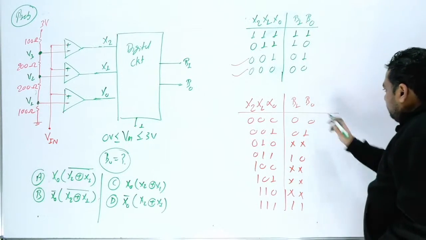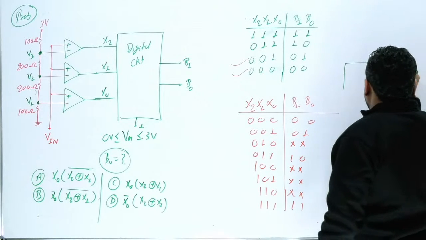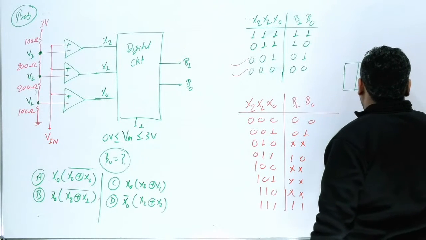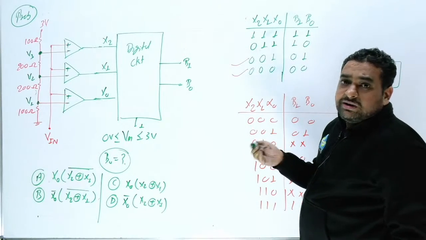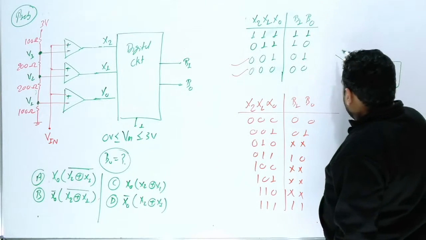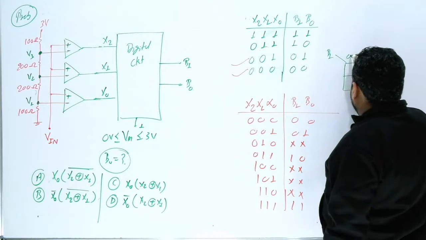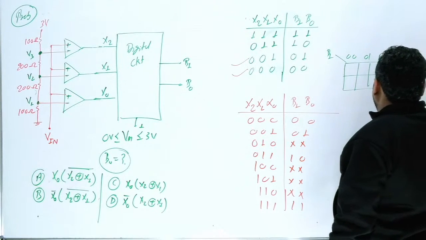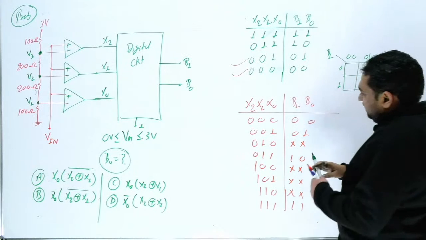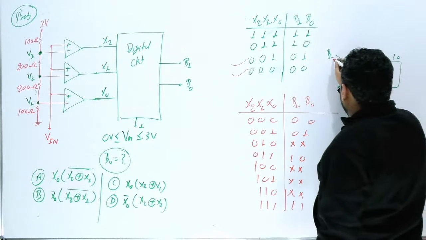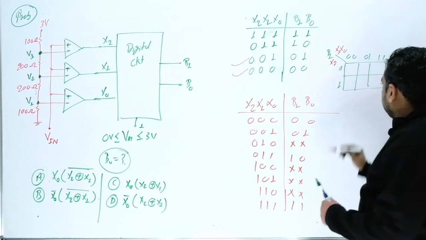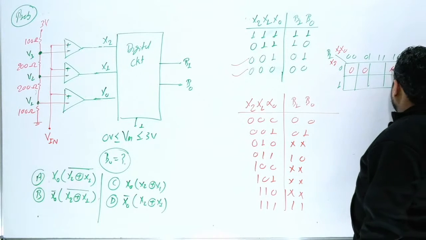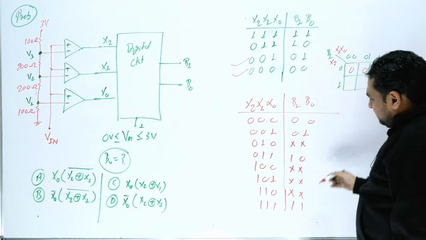So now you can find the function of b1 and b0. If you want to find the function of b1, you will get a minimize function, but we have to check whether the examiner is asking for minimize or not. So this is b1, this is 0 0, 0 1, 1 1, 1 0, and here this is x2, x1, x0. So this is x2, this is x1, this is x0. In the K-map the entries are 0 0 x1, 0 0 x1, x x x1.